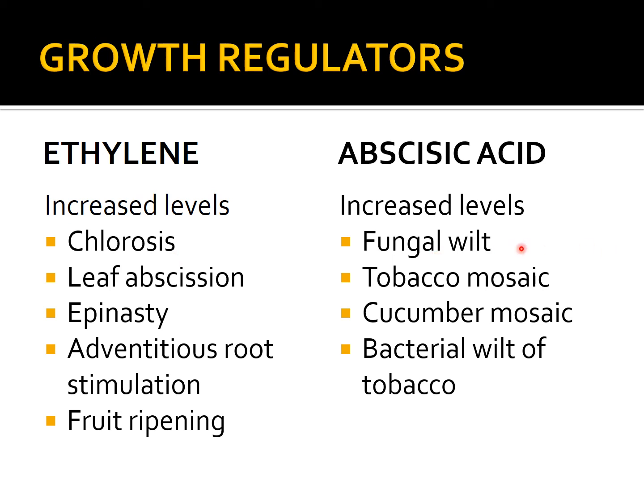So, in verticillium wilt, it has been seen that abscisic acid contents are more, or tobacco mosaic virus, cucumber mosaic virus, bacterial wilt of tobacco. In all of these diseases, the concentration of abscisic acid is increased in the diseased plant. This leads to stunting of the plant. So, these are the 5 growth regulators, the levels of which are modified by the pathogen. Some of them are increased, some of them are decreased, due to which the plant has a hormone imbalance, leading to deficits in the growth pattern of that particular plant.